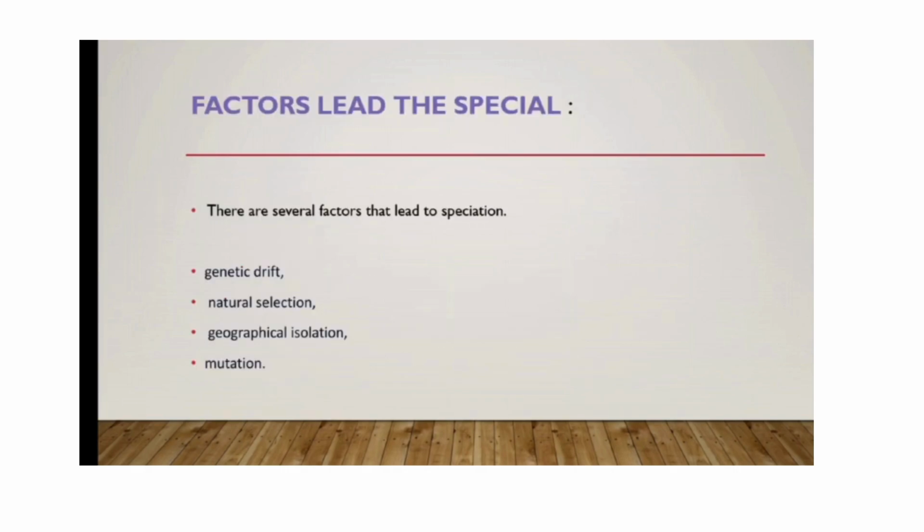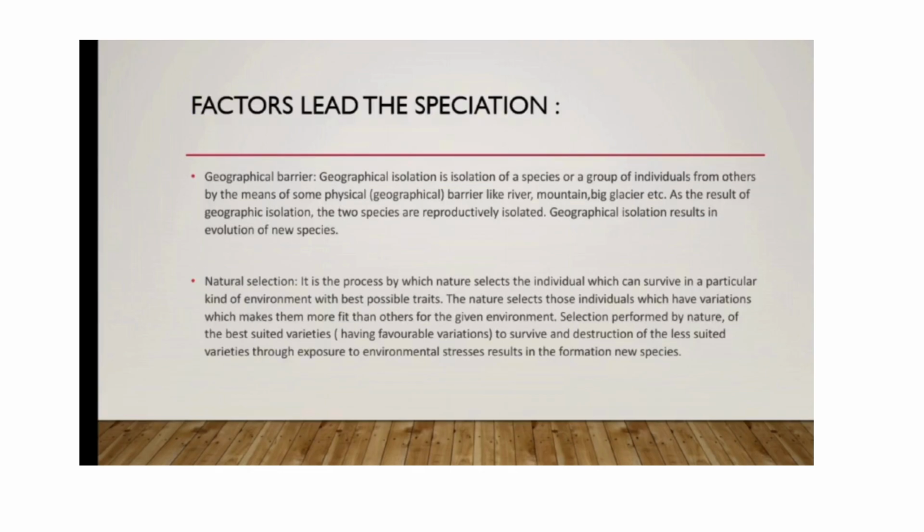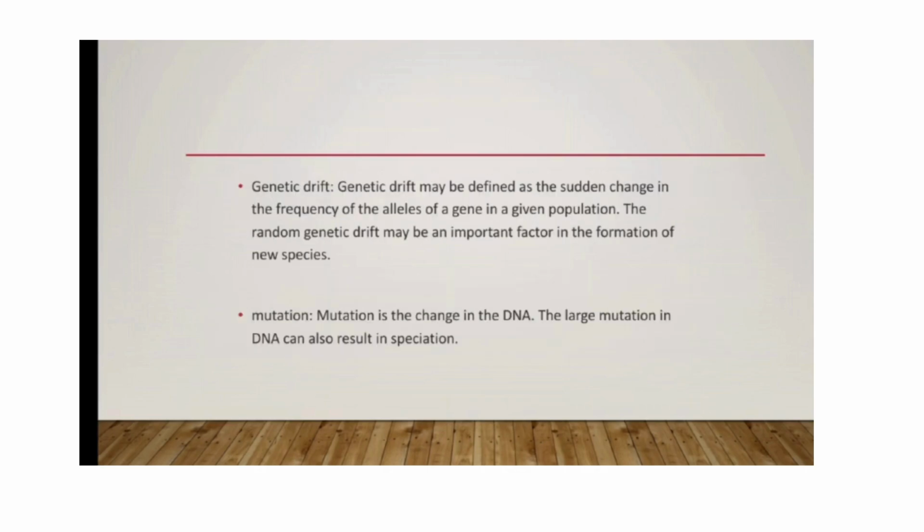Factors that lead to speciation. There are several factors that lead to speciation: genetic drift, natural selection, geographical isolation, and mutation. Geographical isolation is the isolation of a species or group of individuals from others by some physical geographical barrier like a river or mountain. Geographical isolation results in the evolution of new species. Natural selection is a process by which nature selects the individuals which can survive in a particular kind of environment with the best possible traits.